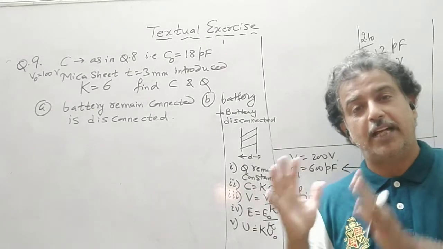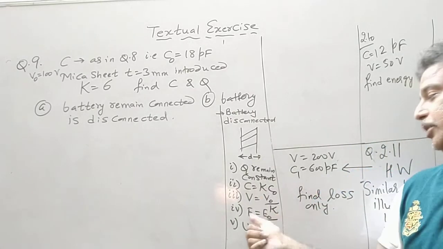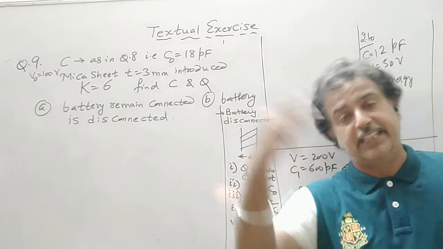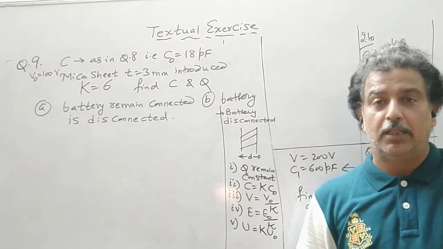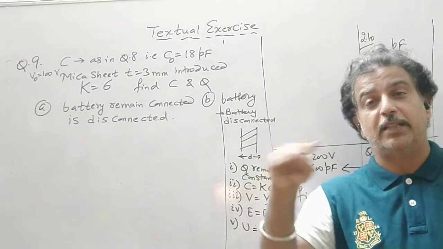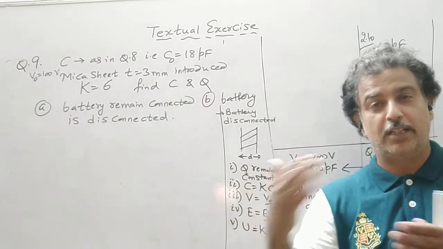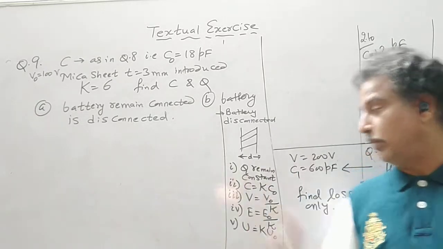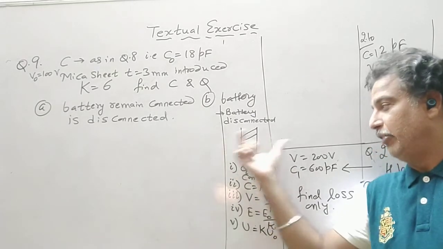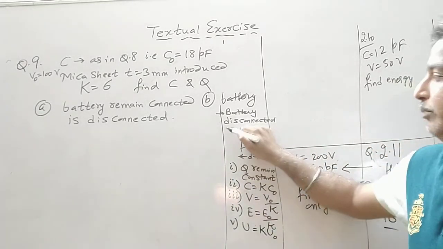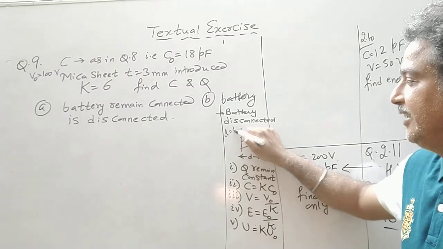So surface charge density also decreases because E is equal to sigma upon epsilon naught. So sigma also decreases, and if you remember the theory, it was sigma minus sigma p. So resultant sigma becomes sigma minus sigma p. So this is the situation when the entire space is filled with a dielectric, meaning battery disconnected and d is equal to t.